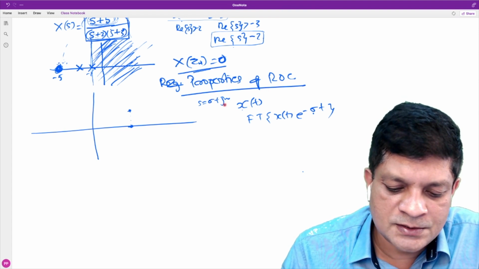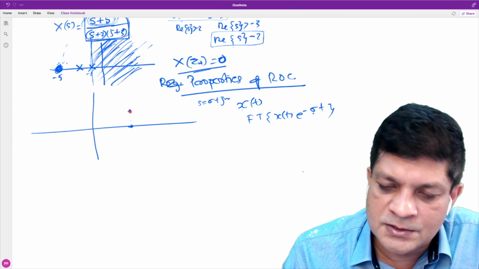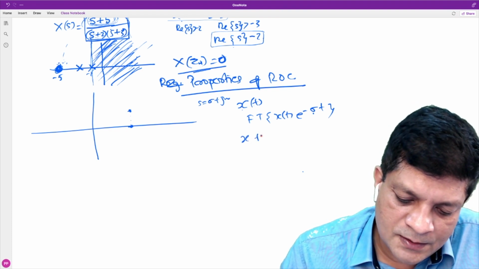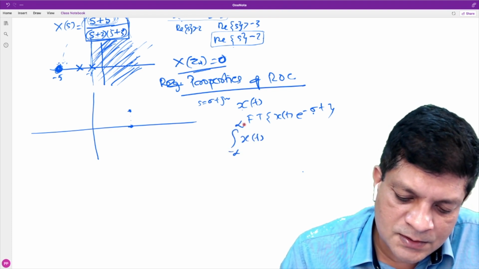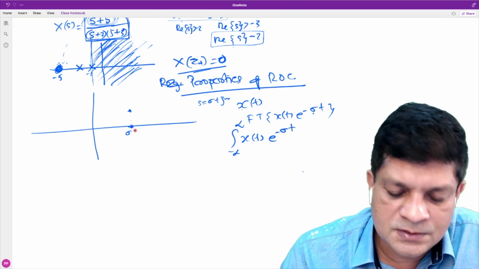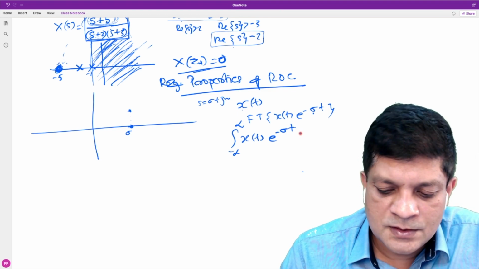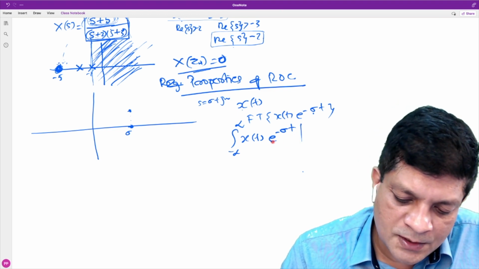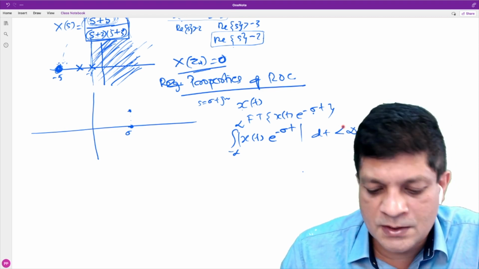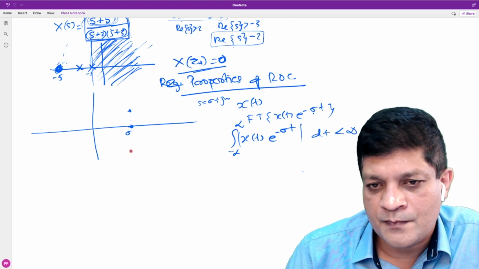What is the condition for existence of Laplace transform at this point? The integral from minus infinity to infinity of x(t) e to the power minus sigma t, where sigma is this, must be absolutely integrable. This is the condition for existence of Laplace transform.